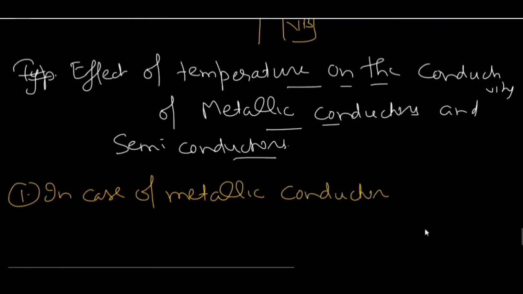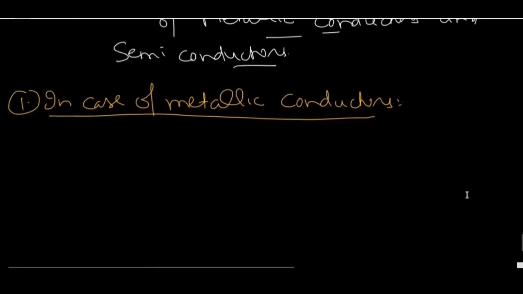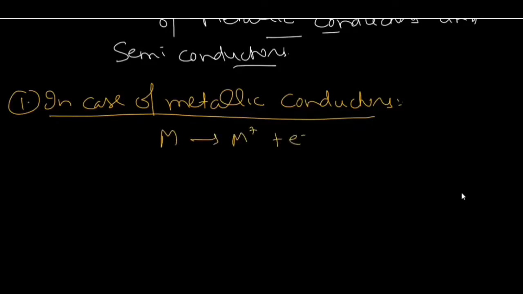Metallic conductors means metals, and you have studied about this one in my second video of this chapter, classification of crystalline solids on the basis of nature of forces of attraction between constituent particles. So metallic solids mean metals, and we know what are metals, those elements which have tendency to lose the electron, and those elements which can conduct electricity to large extent, these are called metals. And we know metals have tendency to lose the electrons. It means if metal will lose the electron, then it will form M positive ion and electron.